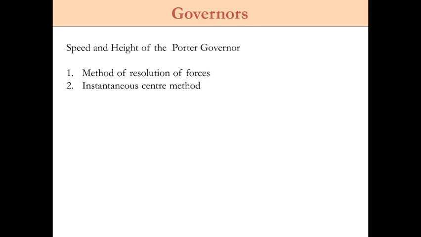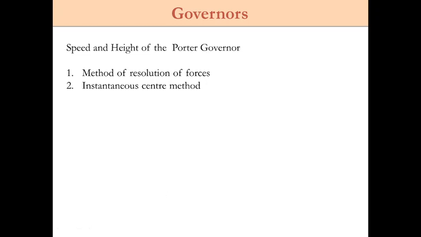By taking that instantaneous center as the reference center, we are going to take the moments about that center point, and we are going to get the equation for the speed and height of the Porter governor. In the next video lecture, we'll derive the equations for the speed and height of the Porter governor using both methods.